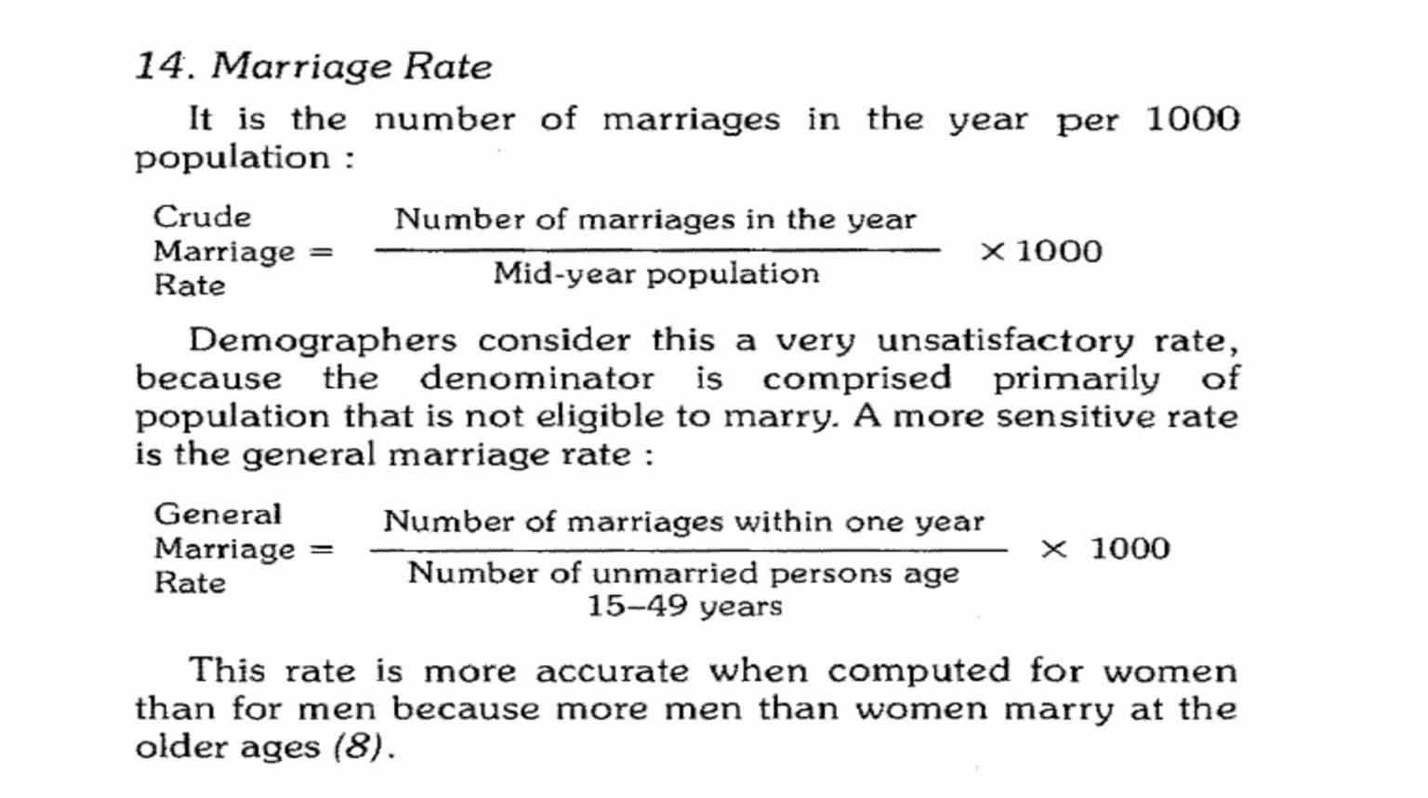So, general marriage rate can be calculated as number of marriages within 1 year divided by number of unmarried persons ages 15 to 49 years multiplied by 1000. This rate is more accurate when computed for women than for men because more men than women marry at an older age. So, general marriage rate is better than crude marriage rate.